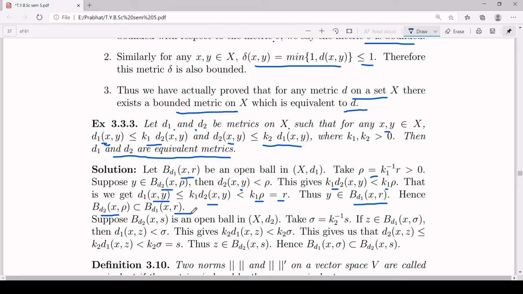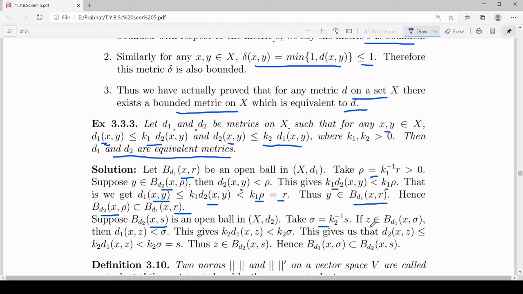Similarly, the next inclusion you can prove. You assume B_d2(x, s) is an open ball inside your metric space (X, d2), centered at x of radius s with respect to the metric d2. Now we want to find some sigma such that B_d1(x, sigma) is a subset of B_d2(x, s). So again I am making a guess: I am choosing sigma to be k2 inverse times s. k2 is positive, 1 upon k2 is positive, s is positive, so the product is positive. So my sigma is positive. So I will prove that B_d1(x, sigma) is a subset of B_d2(x, s).